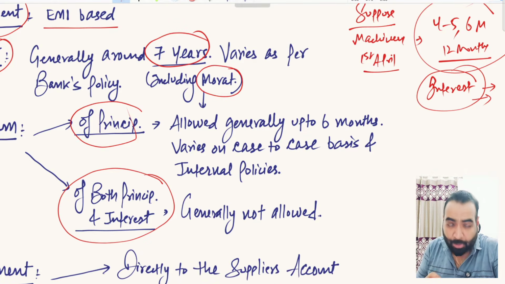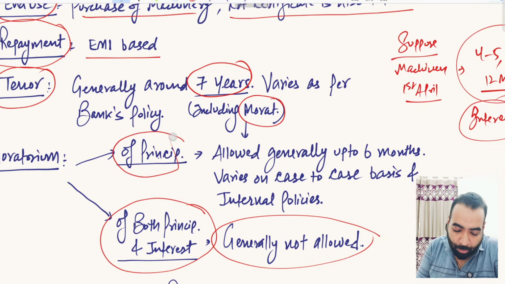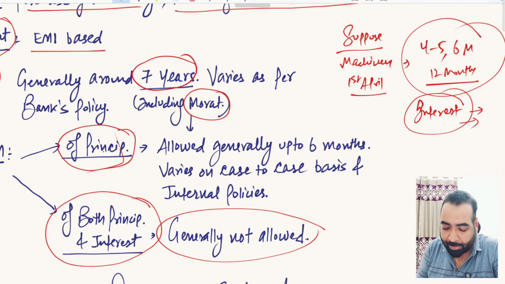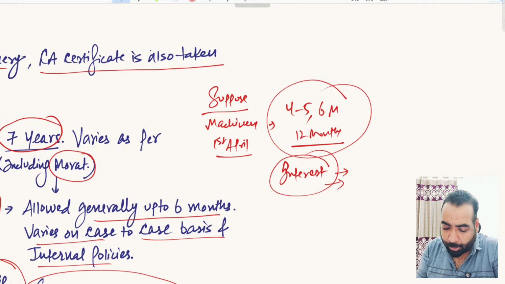But a moratorium of both principal and interest is rarely allowed by the bank. Generally, it is not allowed. A moratorium of principal amount only is allowed by most bankers, generally up to 6 months, but it can vary case to case. You can take up to 12 months also, right? Which means during this 6 months period you will not pay off any principal amount, you will only deposit monthly interest to the bankers.